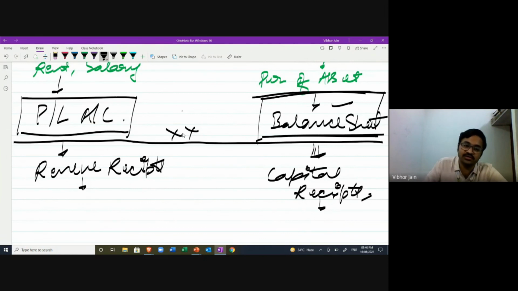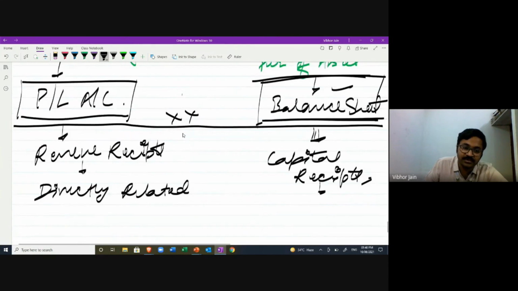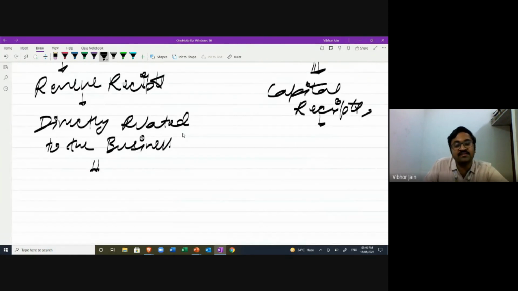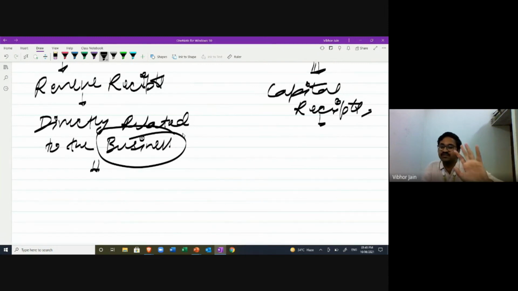Revenue receipts are those receipts which are directly related to the business. That means you are receiving some funds, some money, by conducting the business. That is called revenue receipts. And capital receipts are those which are not directly related to business.